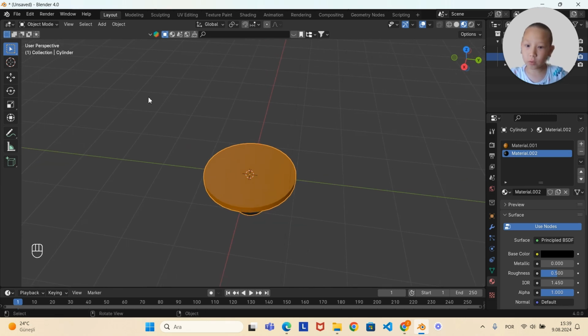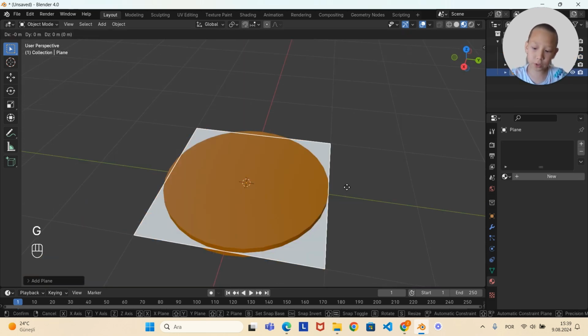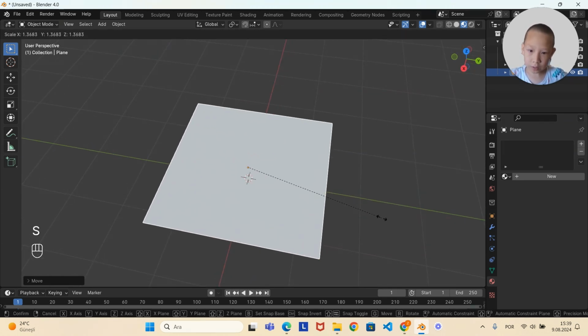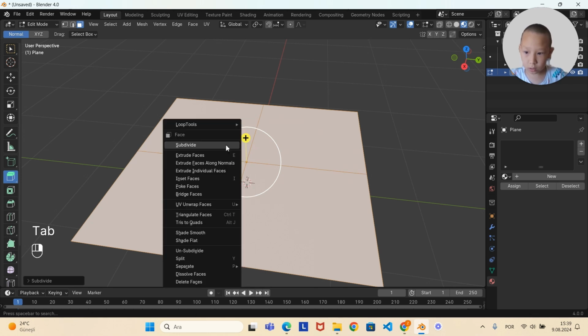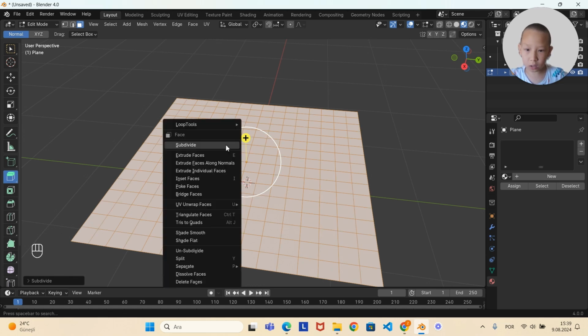So we are going to give this a tablecloth. To do that, we add a plane, move it up, scale it, in edit mode subdivide it as many times as you want.